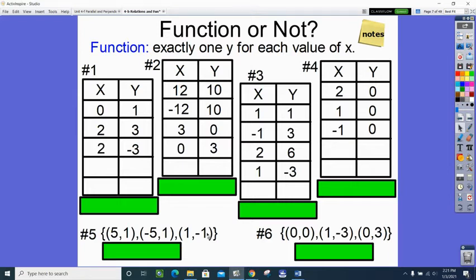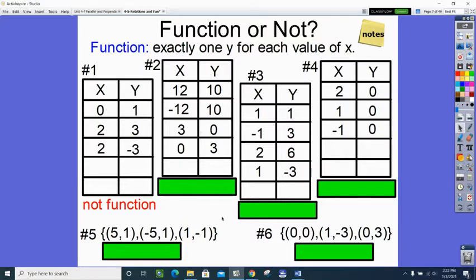So what I want you to do right now is look at number 1 and just see if you can decide, do you think this is a function or not? So it's a yes or no on this. Okay, so did you say that it is not a function? The reason it's not a function is because we have this member of the domain that is going in and coming out as a 3, and then it's going in a second time but coming out as something different. So the input of 2 has 2 different outputs. That's not a function.